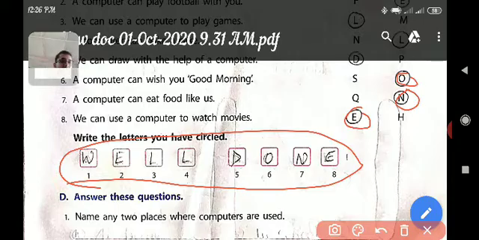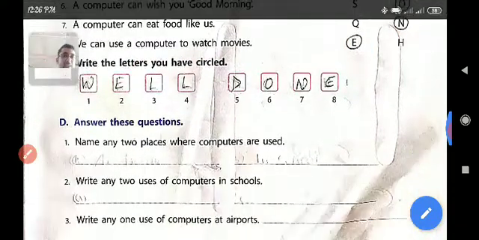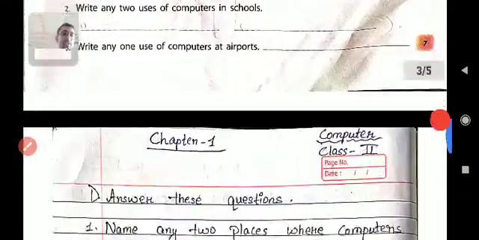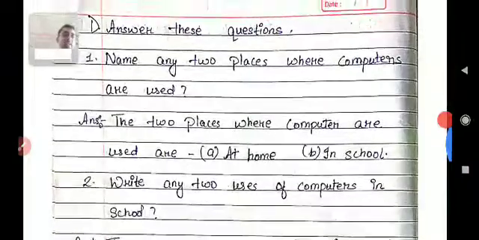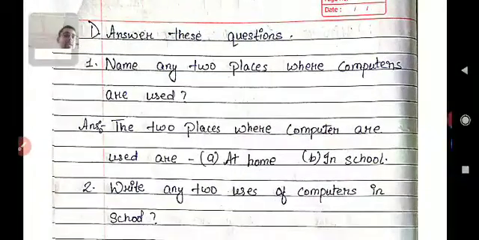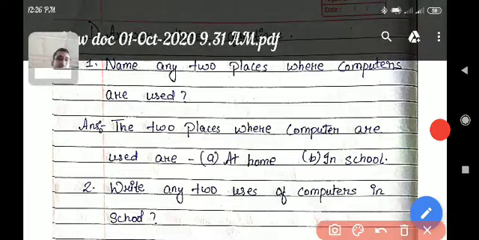Okay, students. Now let's see question number D. This question's answer I have written here, and you will write the same in your copy. Now question number 1: name any two places where a computer is used. So the answer will be: the two places where computers are used are at home or in a school. So in these places we can use computers.